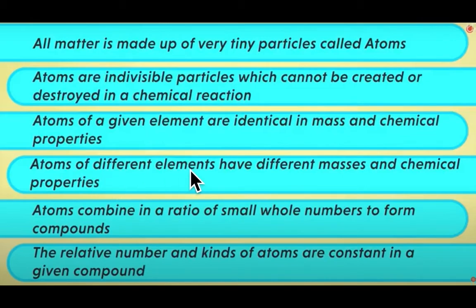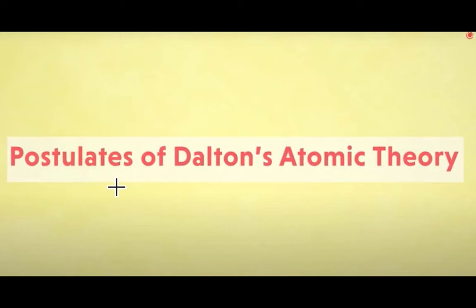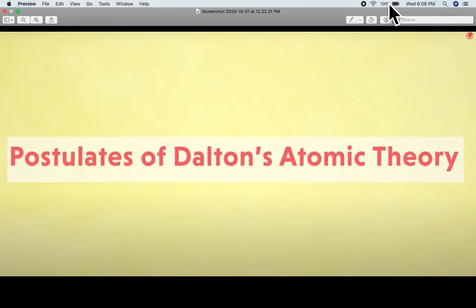Atoms of different elements have different masses and chemical properties. Atoms combine in a ratio of small whole numbers to form compounds. And the last postulate was the relative numbers and kinds of atoms are constant in a given compound. These are known as postulates of Dalton's atomic theory.